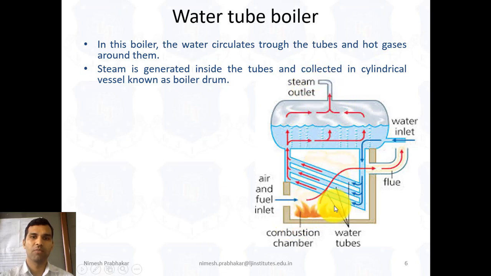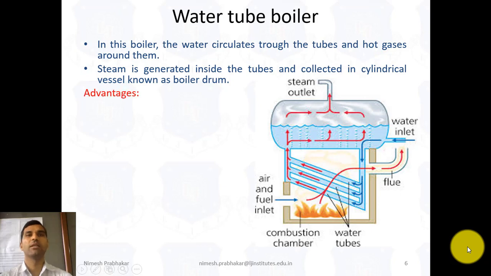And this is a combustion chamber. Here we use a different fuel to air and fuel ratio, and then this is a heat generation. So the important point is steam is generated inside the tube and collected in a cylindrical vessel known as the boiler drum. This is a boiler drum, and steam is generated inside this system.